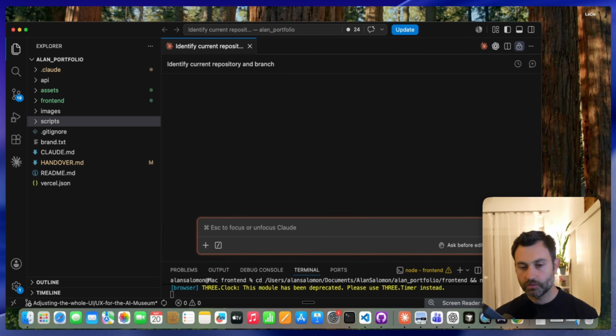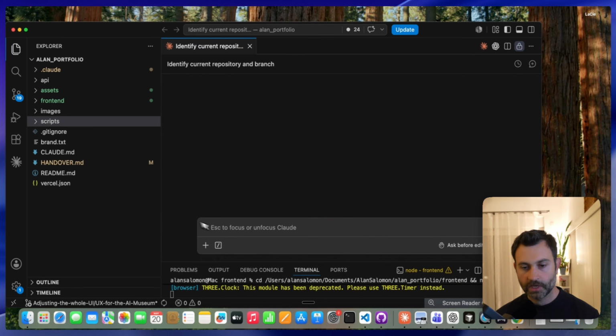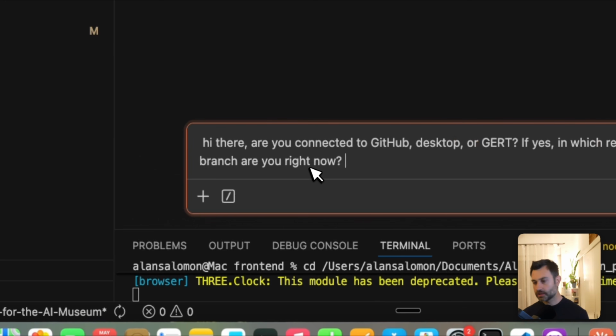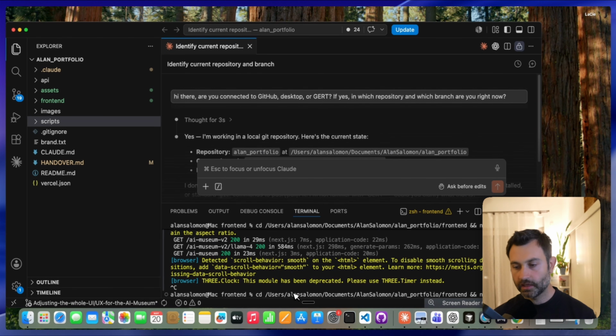Right now, we will just try to identify where we are. I'm using GitHub, with GitHub Desktop and Git, so I just keep track of everything. Let's see if this project is connected there. Hi there, are you connected to GitHub Desktop or Git? And if yes, in which repository and which branch are you right now? Let's see the answer. So yes, I'm working locally. The Git repository is in its current state, and the current branch is adjusting the UI/UX to run on localhost.